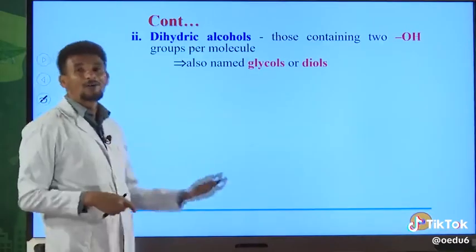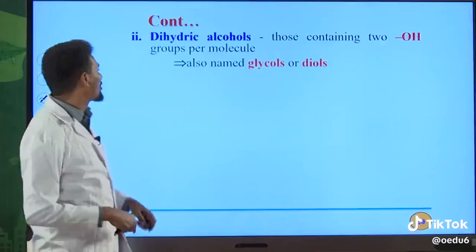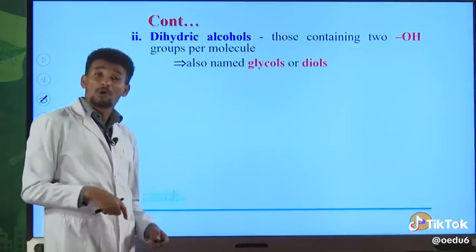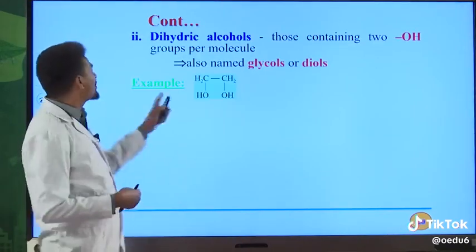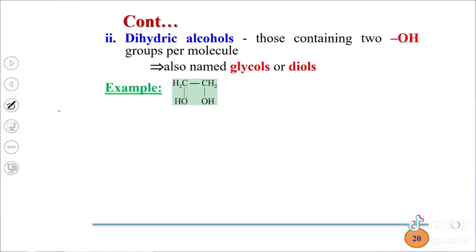Another classification of alcohol based on OH group is dihydric alcohol. This one contains 2 OH groups. They are also named as glycols and diols. Okay, this is the best example for dihydric alcohol. We have 2 OH groups in the molecule, therefore it is dihydric. Di means 2.